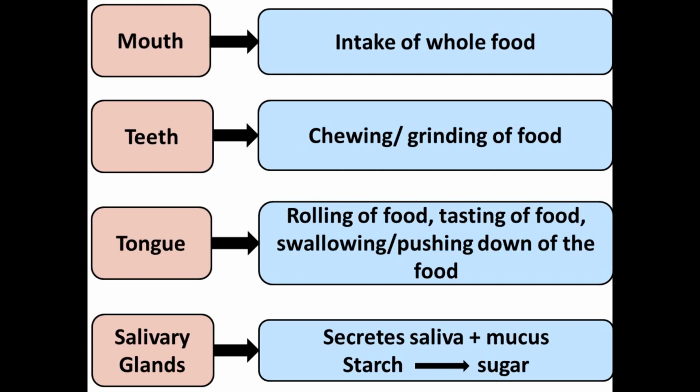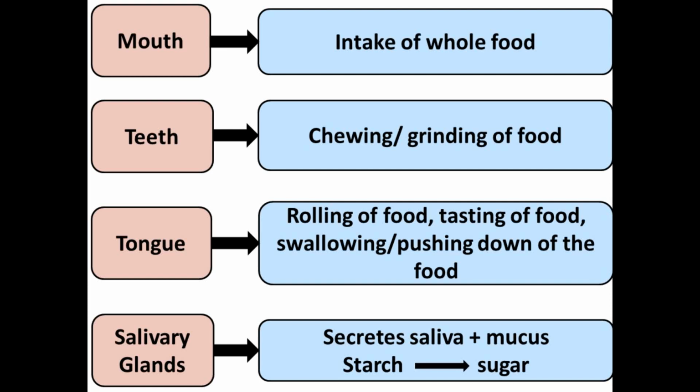Tongue helps in the rolling of the food. There are different taste buds on the tongue which help in the tasting of the food, whether the food is sweet, salty, sour, etc. After that, the tongue helps in swallowing or pushing down of the food with the help of rolling movements. And last in the buccal cavity is salivary glands.